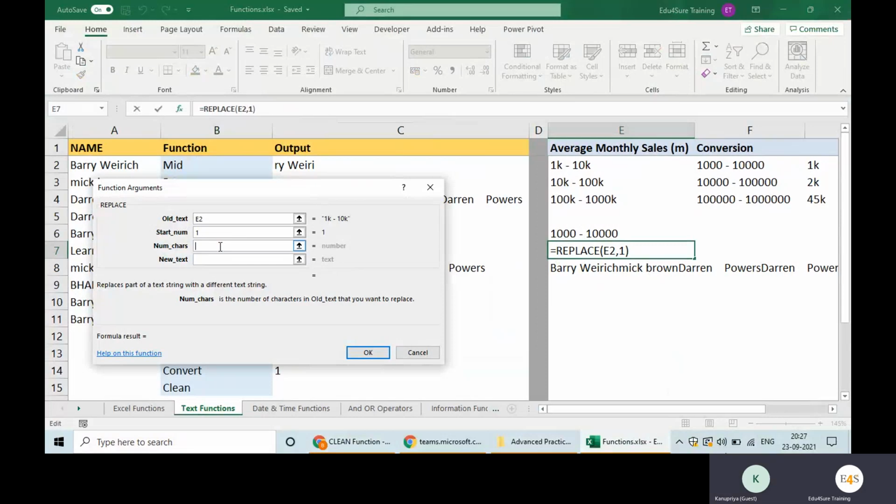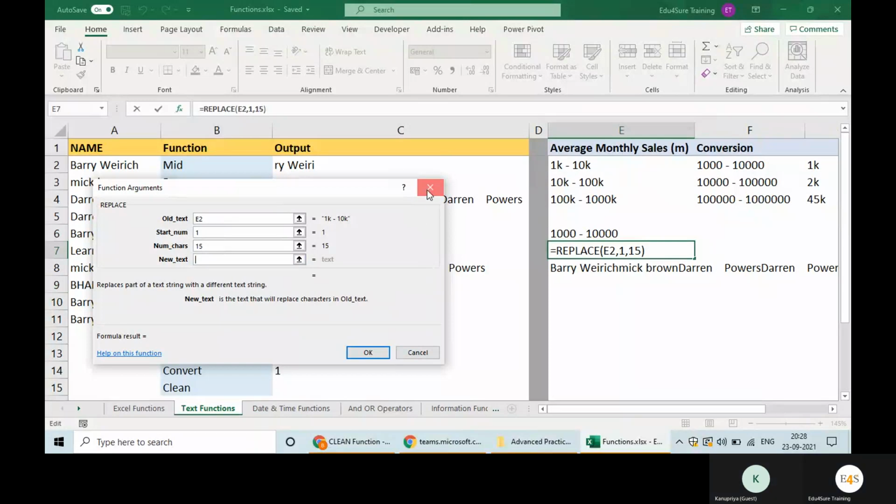For example, I'm writing 15, roughly. What is my new text? Otherwise, we have to write zero zero. See, why is it difficult to use? We have two Ks. How to supply two positions, that this K also and this K also? In case of Harry and Barry, we told it that starting from one position till 5 replace. But here, how to define all this stuff? So that was really easy.